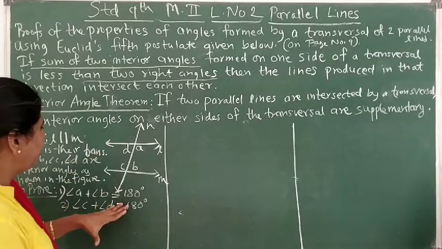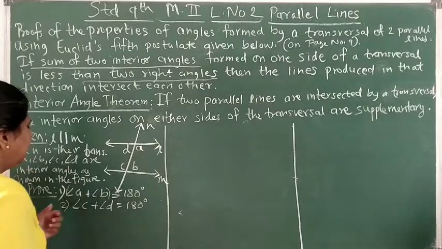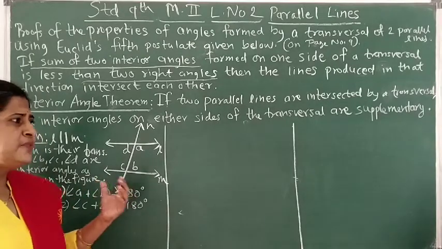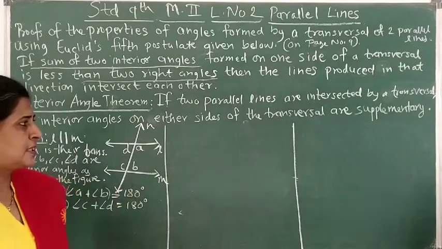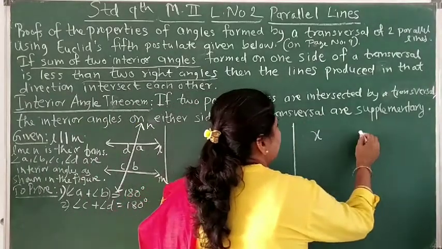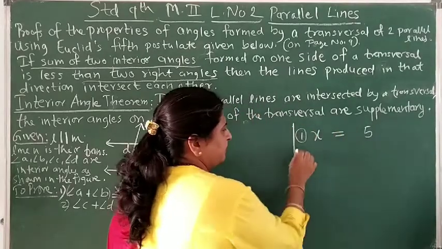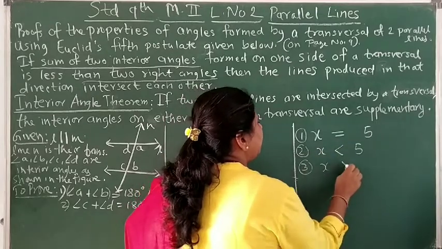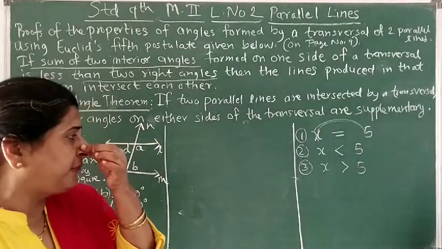Now we want to prove this is 180. This sum can be taken as a number, and we have to prove that this number is equal to 180. Always when we want to prove this, there are different possibilities. Say any number x and any constant number, say 5. The first possibility is that x can be equal to 5. Second, x can be less than 5, or third, x can be greater than 5. So when we compare any number with a constant, these are the three different possibilities.